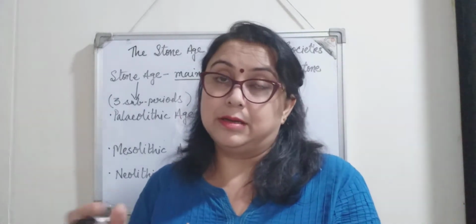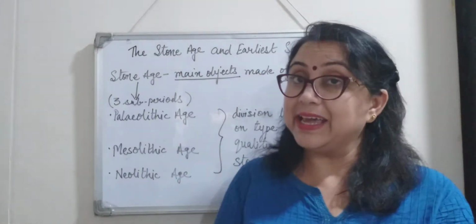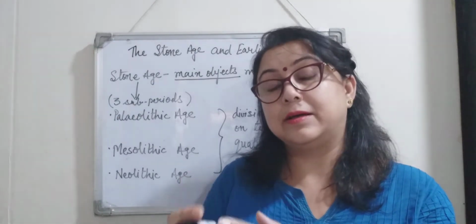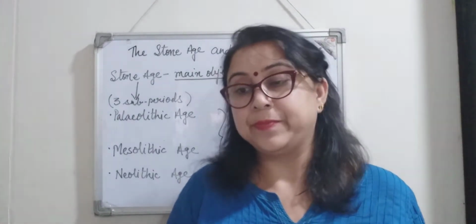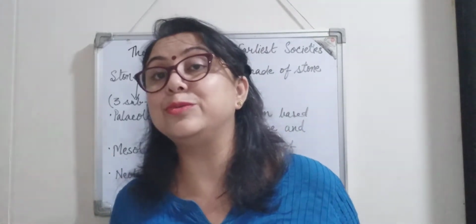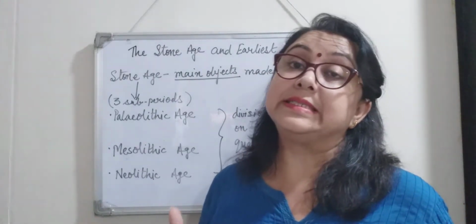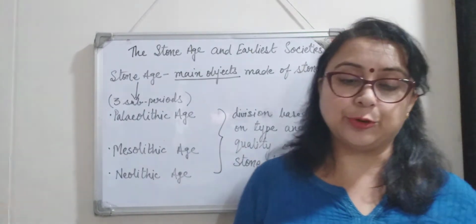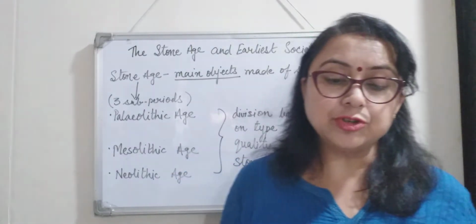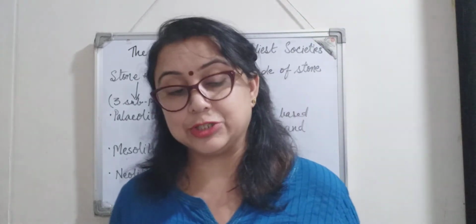When man came to know about agriculture, there ended the Stone Age. Apart from this, we also talked about fire, which was one of the major discoveries made by man, isn't it? So, now let us talk about Mesolithic age and Neolithic age.